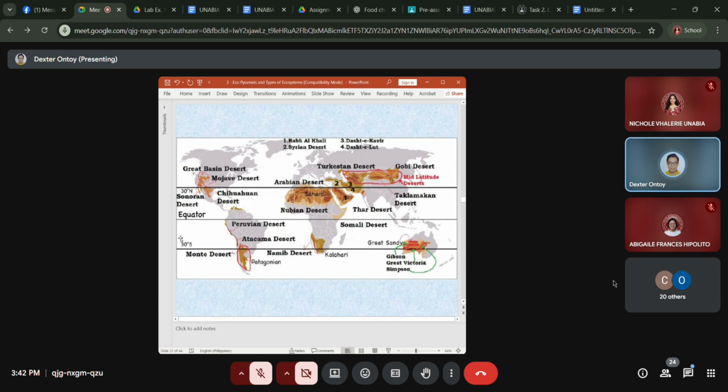Now, these are the different locations of the deserts of the world. So you have the Nubian desert here, the Sahara, where you can find the Arabian.